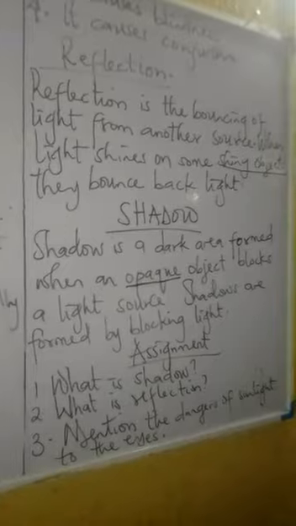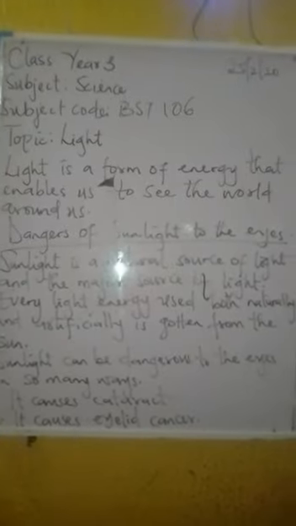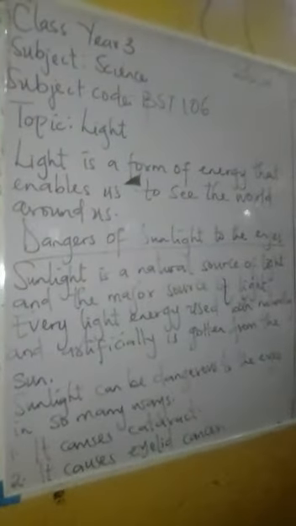Remember, we started by saying that light is a form of energy that enables us to see the world around us. Sunlight is a major source of light, but it can be dangerous to the eyes in many ways, especially when we look directly at the sun.